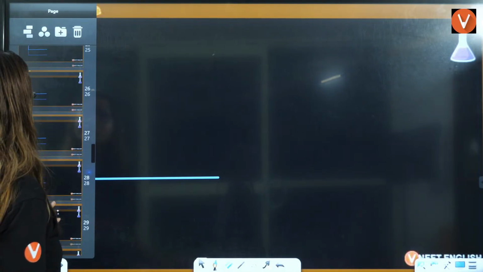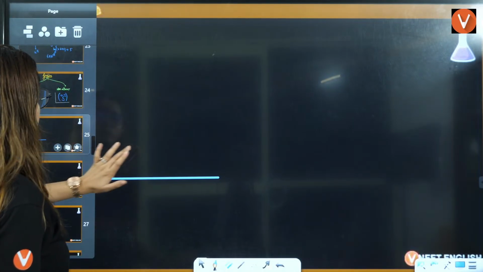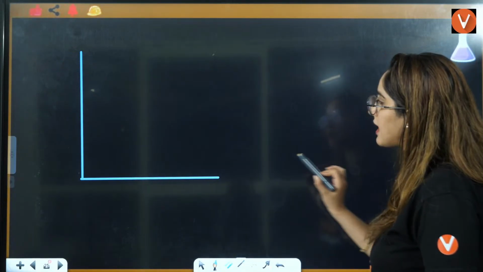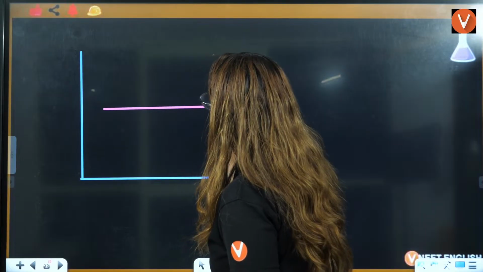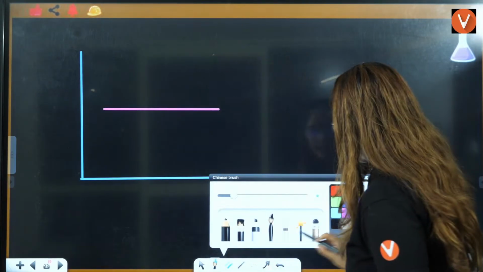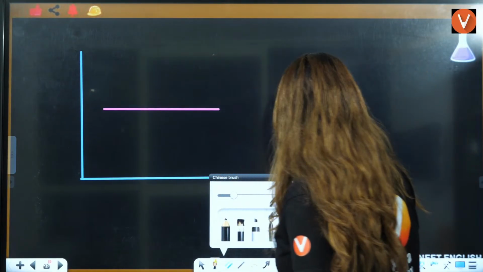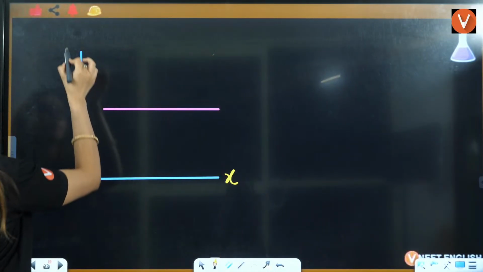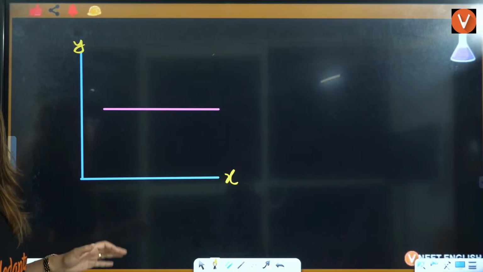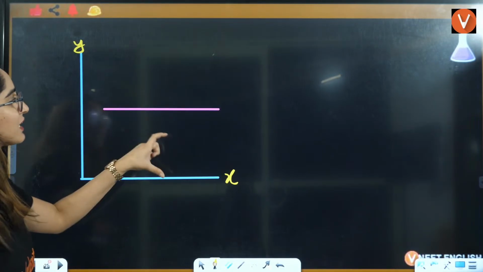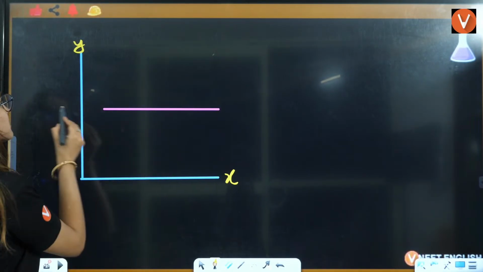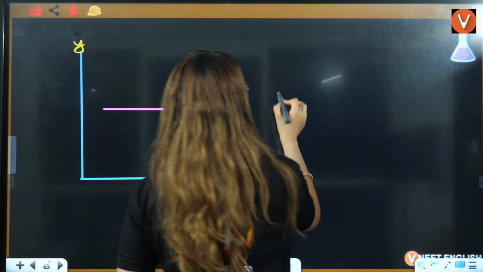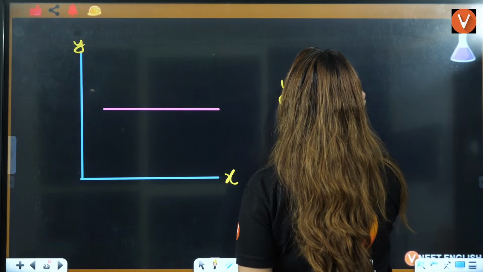Okay. Now, let's talk about this graph here. If this graph is, let's say, parallel to the x-axis, here it is the x-axis and this is y. I'm just telling you what types of graphs you will see. One will be parallel to the x-axis. When any graph is parallel to the x-axis, you can define that in these kinds of graphs, y is going to be constant.